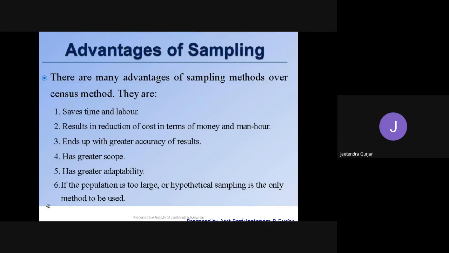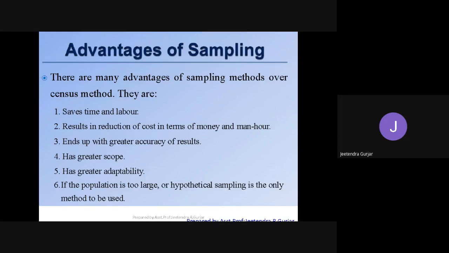Your results accuracy is there, your working skills are there, your adaptability is good, right? Then let them test anything, let them take your quiz, let them take your interview, right? Easily, students, you will be selected in the hypothetical sampling.